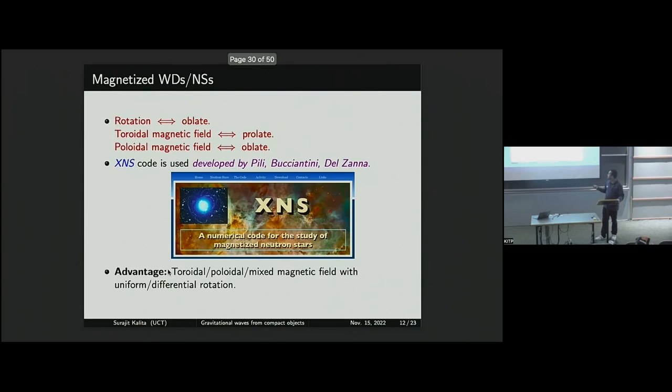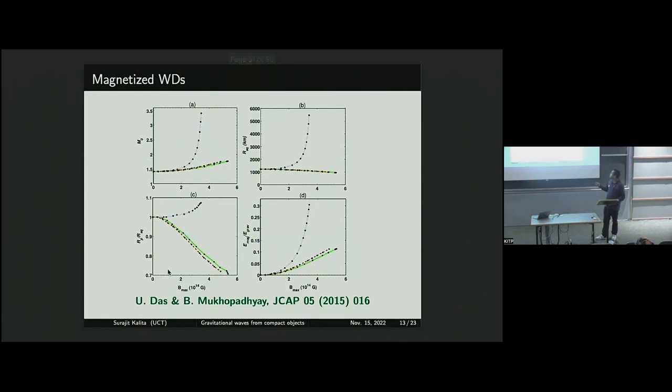The advantage is that you can use many different field configurations with uniform and differential rotation to get the structure of the object. This code was initially written for neutron stars, but we have modified it for white dwarfs also. So whatever the magnetic field configuration, once you increase the magnetic field strength, it can increase the mass of the object. And the mass of the white dwarf is shown here.